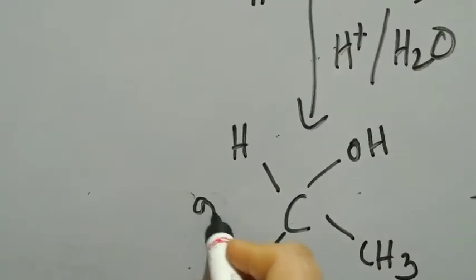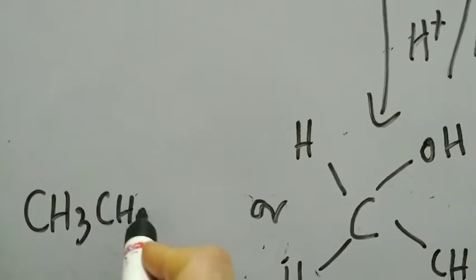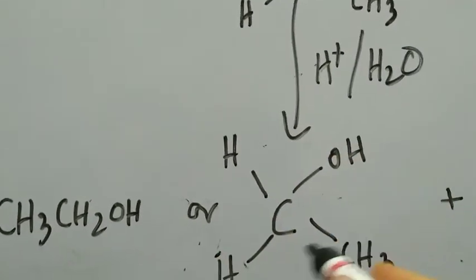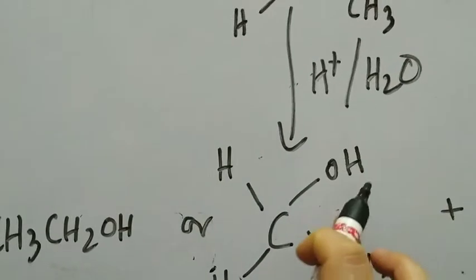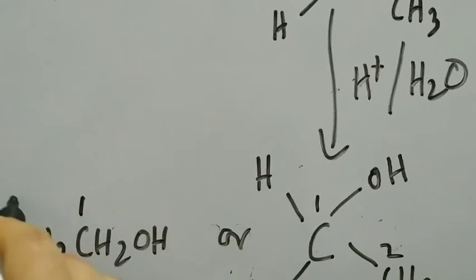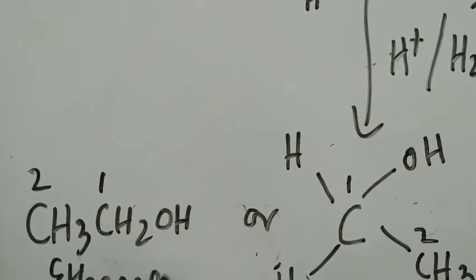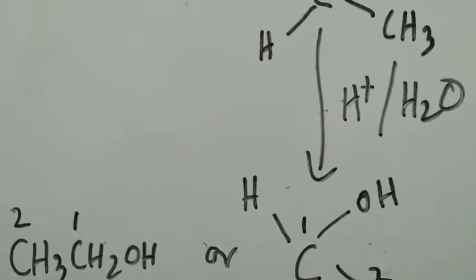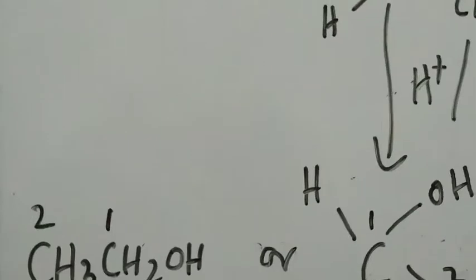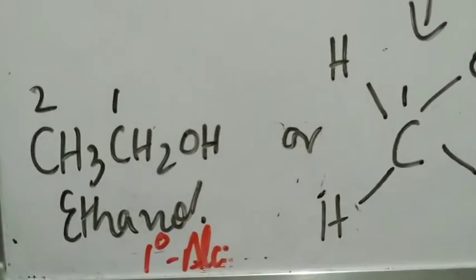Let's rewrite this. What is this compound basically? CH3CH2OH. If we write it in condensed form, this is carbon number 1 on which there is the alcohol, this is carbon number 2. The compound formed is ethanol, right? The point to remember: when you start with formaldehyde, you get a 1 degree alcohol. You'll be preparing a primary alcohol.